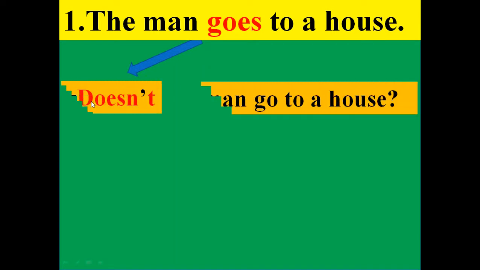So we know go is a finite verb, I mean principal verb or main verb, and here is es with the verb go. So we have to take doesn't for goes, and the other part, the man go to a house. So the interrogative is, doesn't the man go to a house?